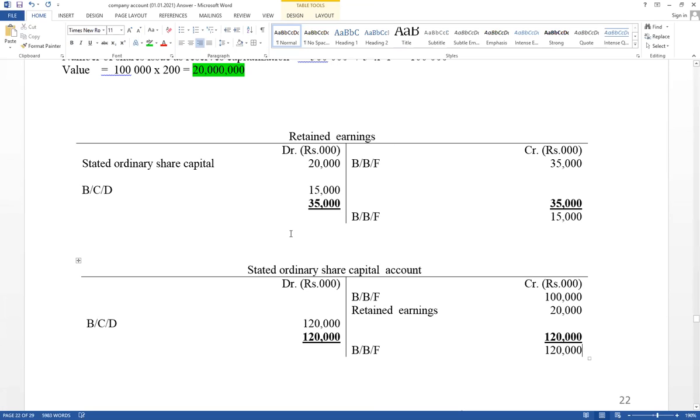Think about retained earnings capitalization: reserves, equity decrease, equity increase. The company issues shares to the existing shareholders without cash.